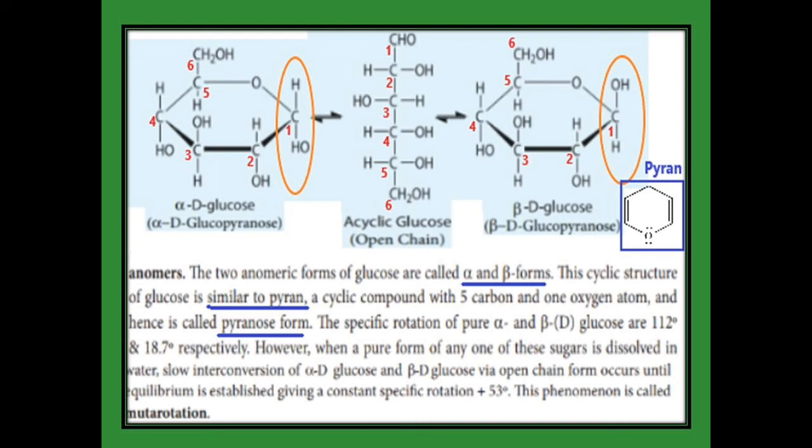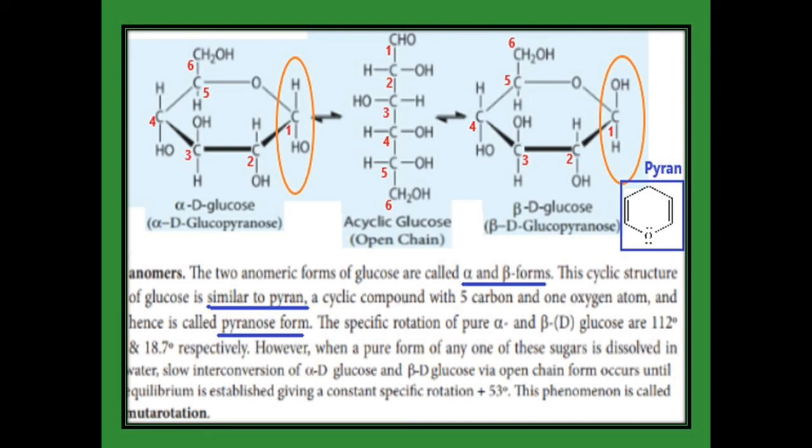These two structures are similar to pyran, indicated in the blue color box. The pyran structure has 5 carbons and 1 oxygen atom. In the same way, glucose has 6 carbons, but only 5 carbons are present in the cyclic structure along with oxygen, like pyran. So it is called the pyranose form. We can name the glucose alpha D glucopyranose and beta D glucopyranose.